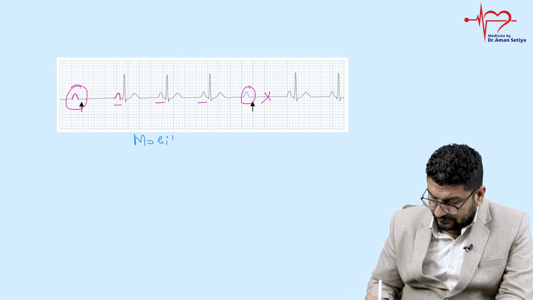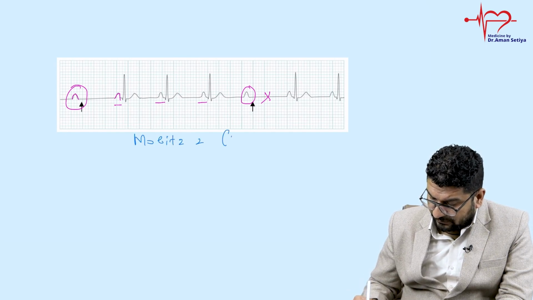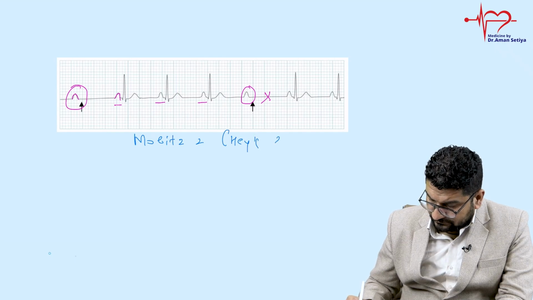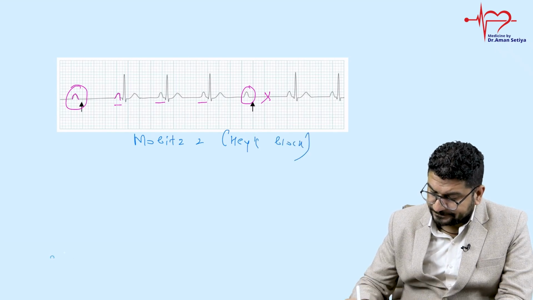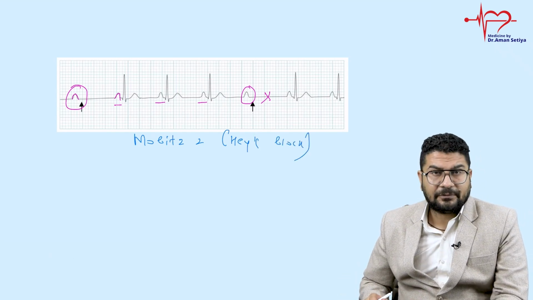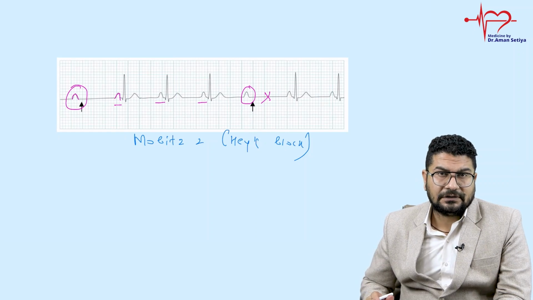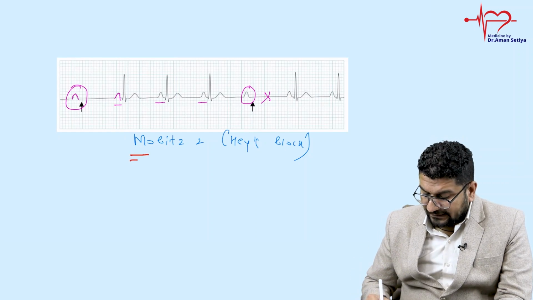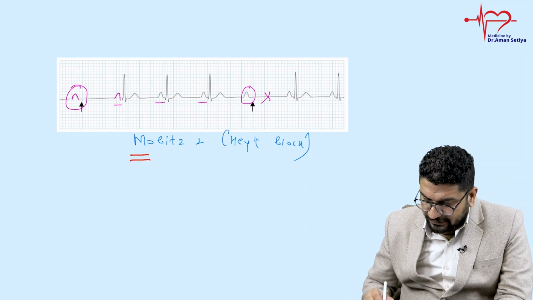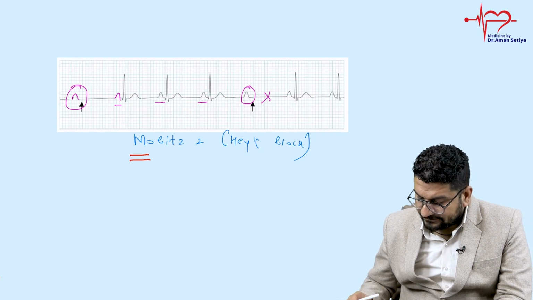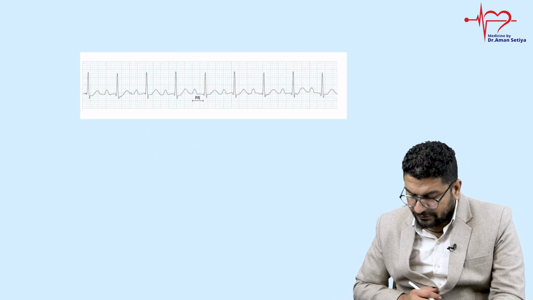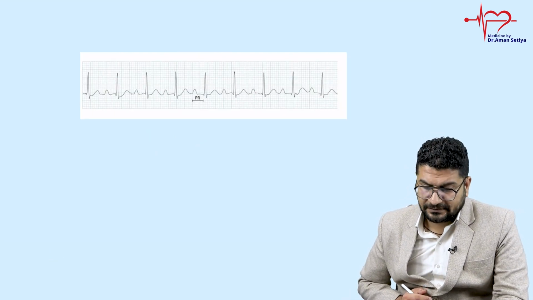And what do we call Mobitz 2? Mobitz 2 we call Hay's block. Mobitz 1 and 2 are types of second degree AV block. Here you can notice the PR is almost constant. What can you notice here? Try to answer this.